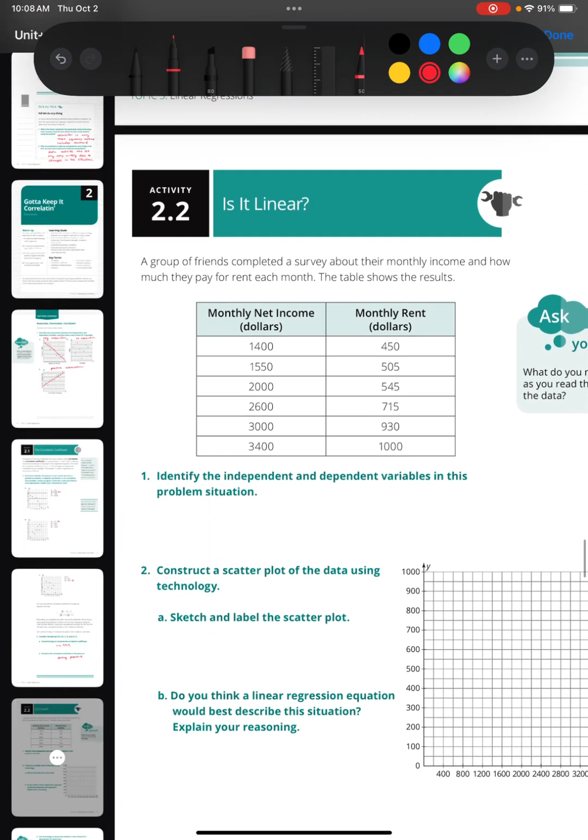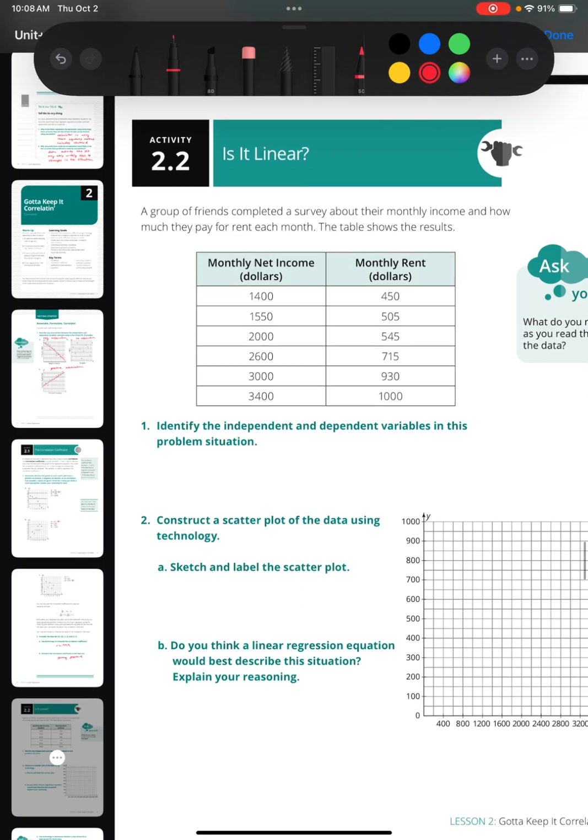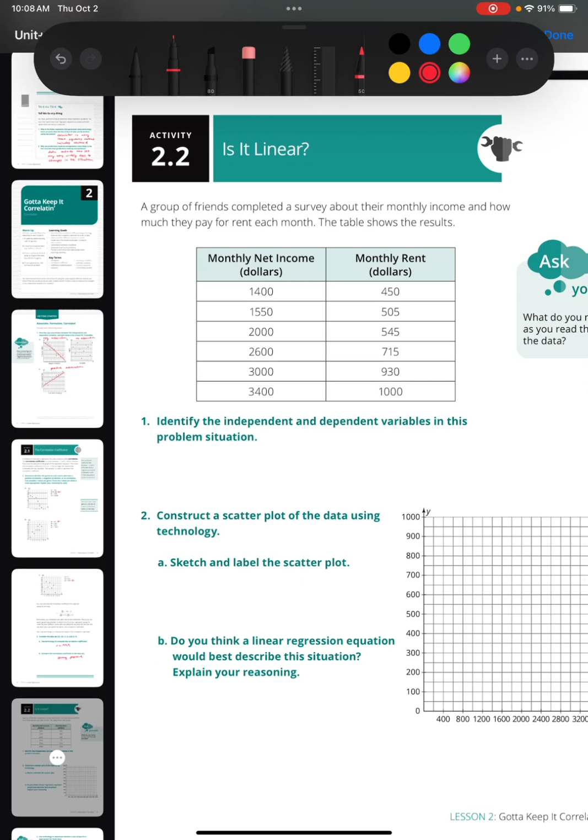All right, for activity 2.2, is it linear is what we're looking at. So it says a group of friends completed a survey about their monthly income and how much they pay for rent each month, and the table shows those results. So we got an X column that's monthly net income, Y column that is our rent. So if we're going to identify independent, dependent variables, I'm just going to label them up here on our table. Here's our independent variable, the monthly net income, and our dependent variable, our monthly rent. So we'll draw a little arrow up there to recognize that.